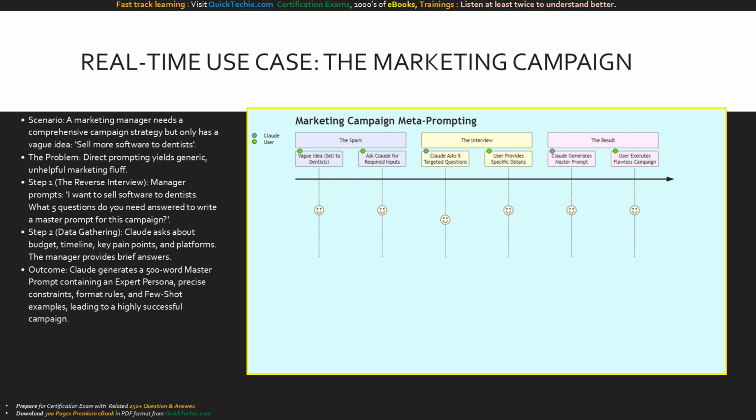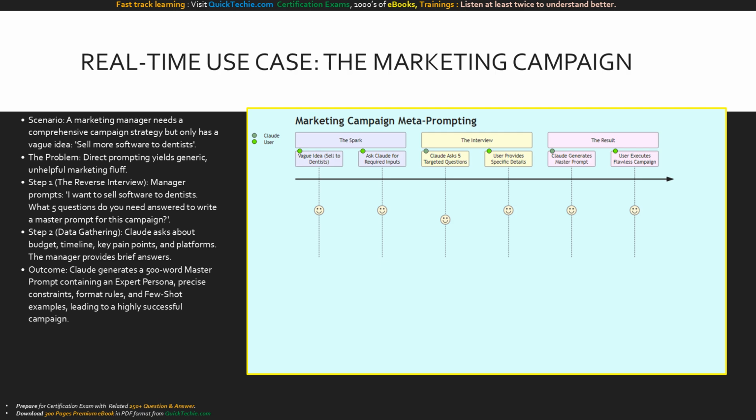Step 2. Claude asks specific questions about budget, timeline, dentist pain points, and preferred platforms. The manager answers them briefly. The outcome: Claude synthesizes those answers and generates a 500-word master prompt. This new prompt automatically includes an expert persona, precise format constraints, and few-shot examples. When executed, it produces a highly targeted, professional marketing campaign that saves days of work.